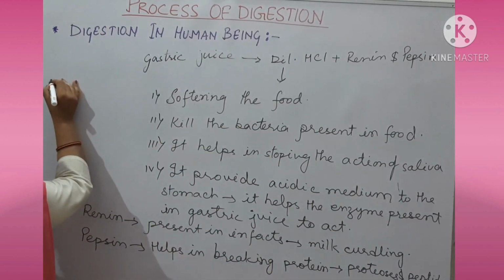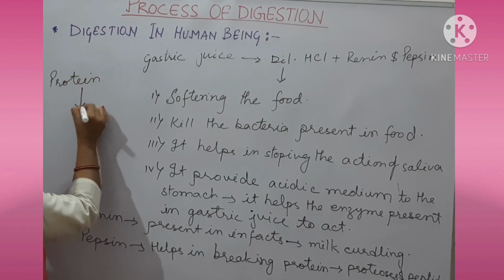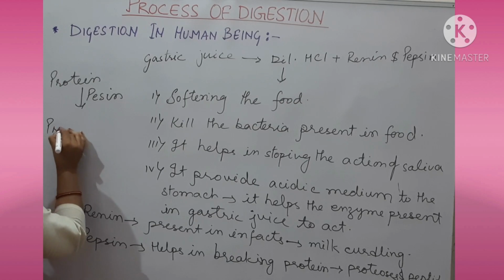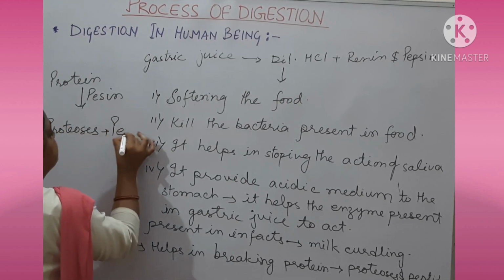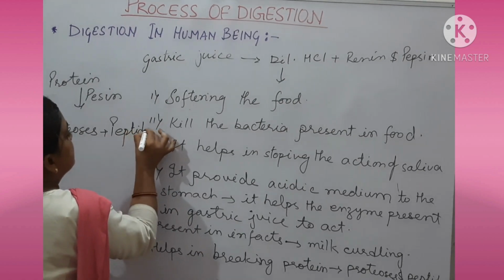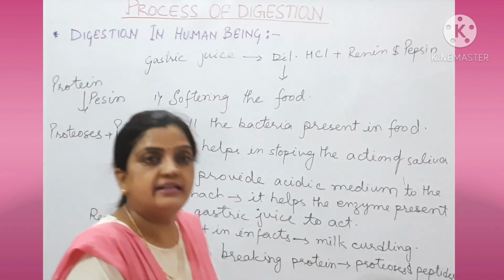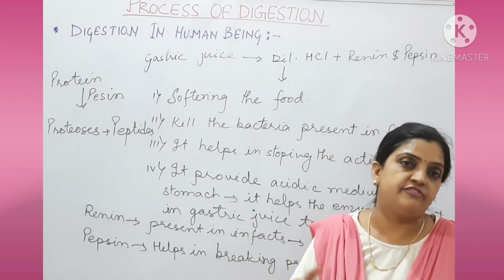So what is happening? This is a protein, and in the presence of pepsin it is being broken down into proteoses plus peptides. In a grown-up child, in young ones and adults, pepsin is present, and renin is present in small infants.